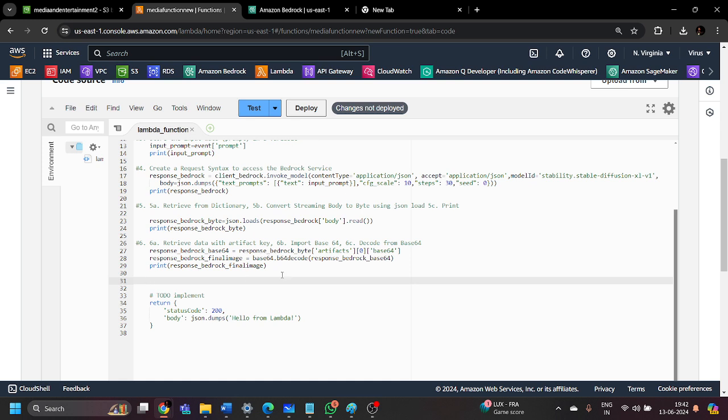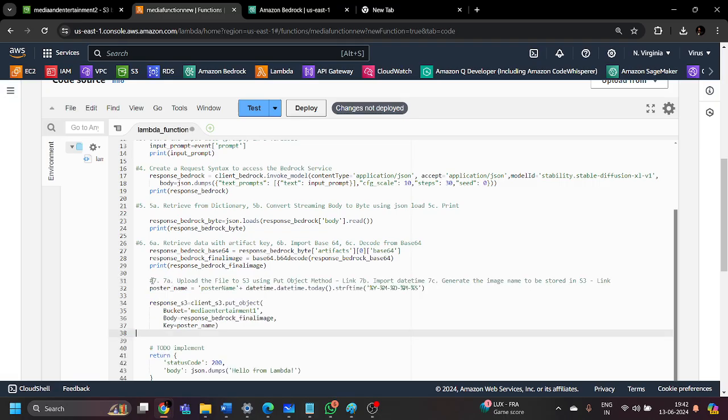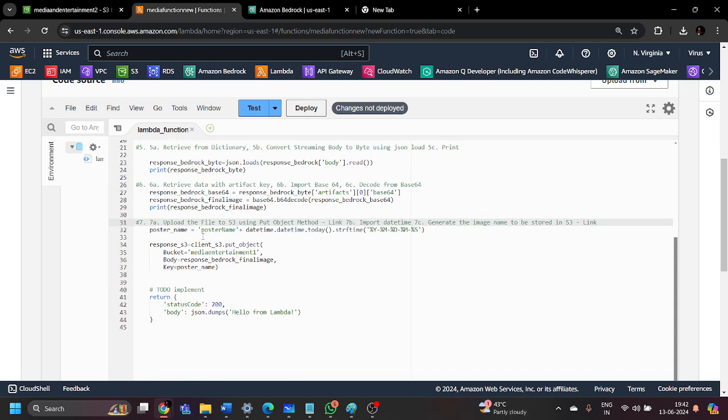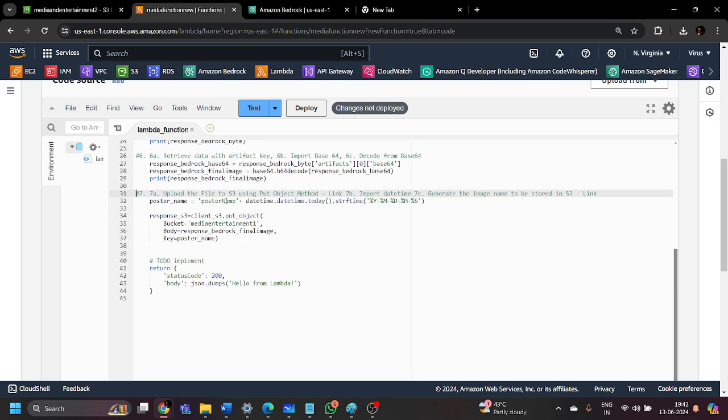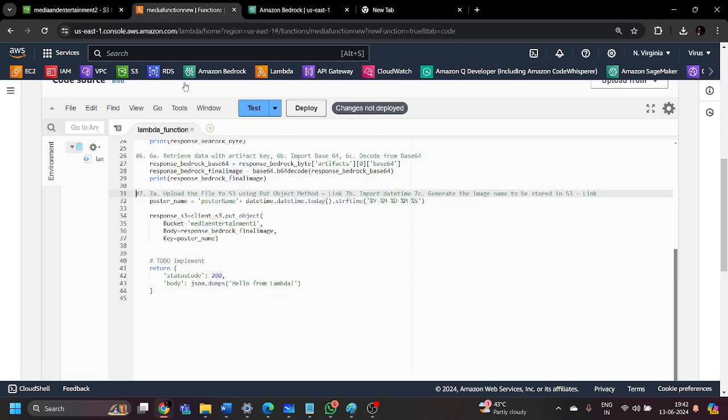So the raw image data is what we get when this model generates the content. Once we have that image, it's time to upload it to the AWS Simple Storage Service. Step number 7 helps us generate a unique name for the image using the current date and time library first, and then upload that image to the S3 bucket. In this case, let's copy the name of the S3 bucket in which you want to put the data, and put it over here in the bucket name itself.